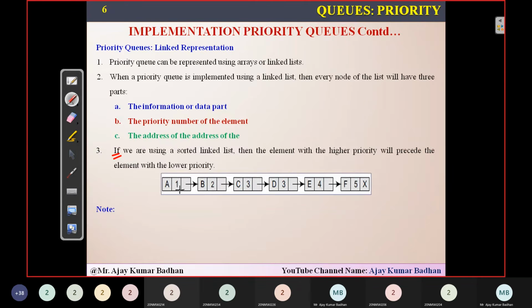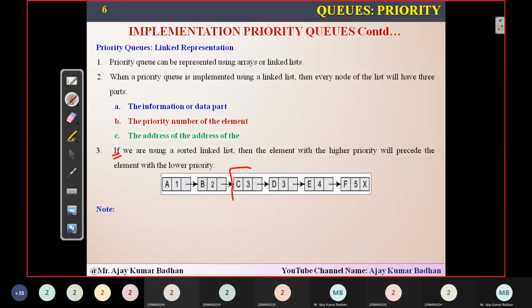So if you see here, this is having highest priority. So this is before the next highest priority. What is the next highest priority element? We have B. And after that, what is the next highest priority element? We are having C and D. Next highest priority is E. And then finally, the next highest priority, what we have here, is F. Now here the question is, if I ask you which one has come first, you cannot say.